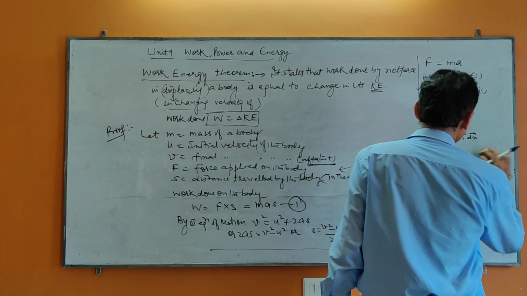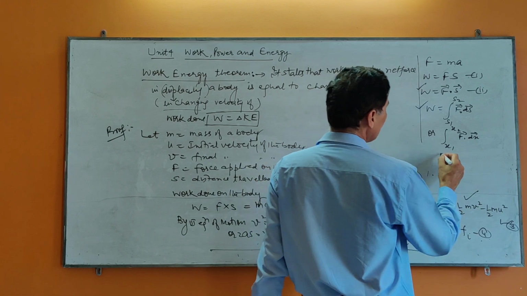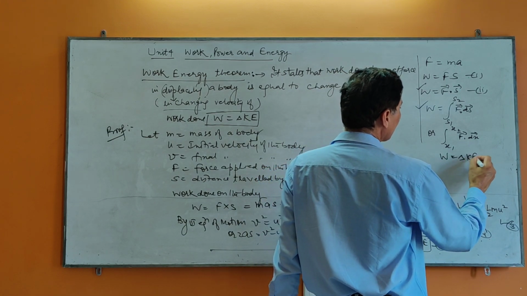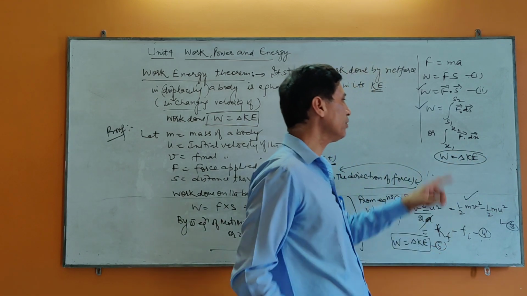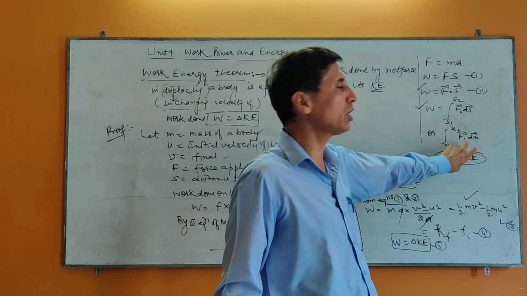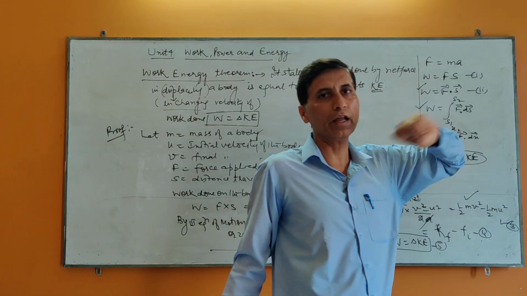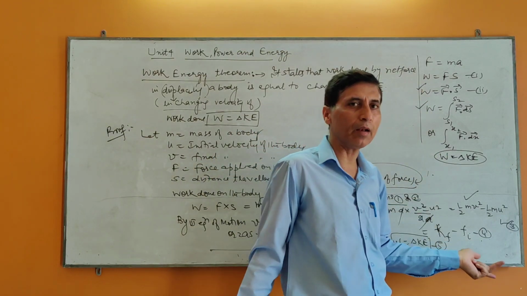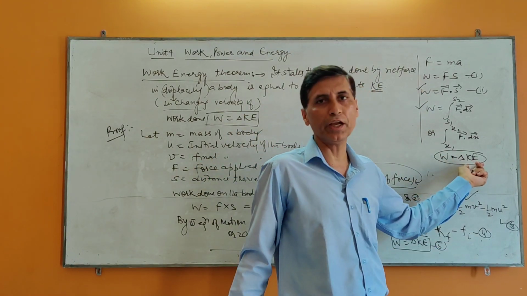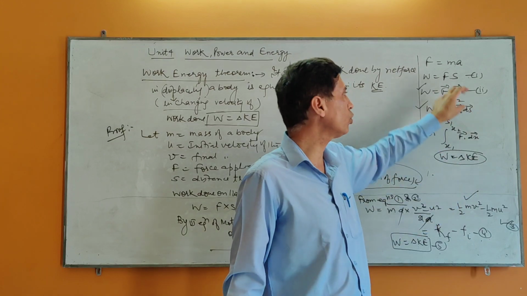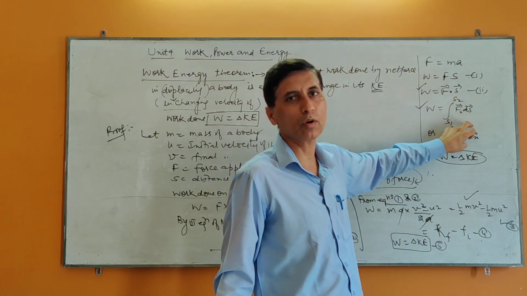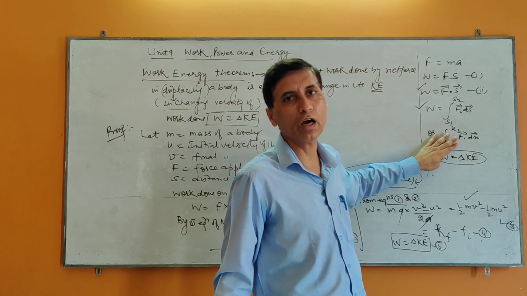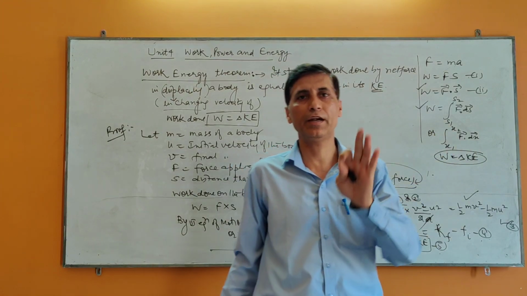If the displacement and force are not given, then you can apply delta of kinetic energy. Suppose mass is given, velocity is given, you know the value of initial kinetic energy, you know the value of final kinetic energy, you have been asked to calculate the work done. This theorem will help you. Work done is equal to change in kinetic energy. There is no need to apply this formula, or this formula. Directly you can calculate with the help of change in kinetic energy.